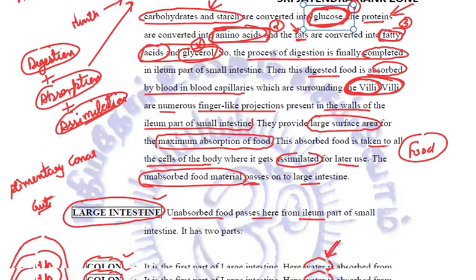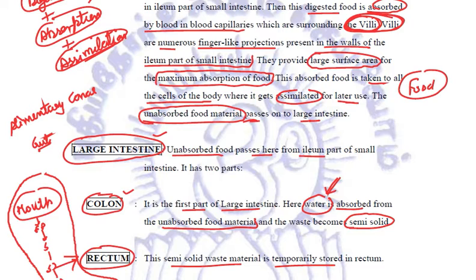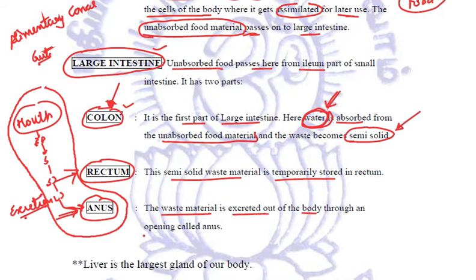All the unabsorbed food material goes to the colon part of the large intestine, where water is absorbed. After the absorption of water, the food becomes semi-solid. Rather, we should not use the word food but the waste. This waste is temporarily stored in the rectum, and then it is excreted out from an opening called the anus.